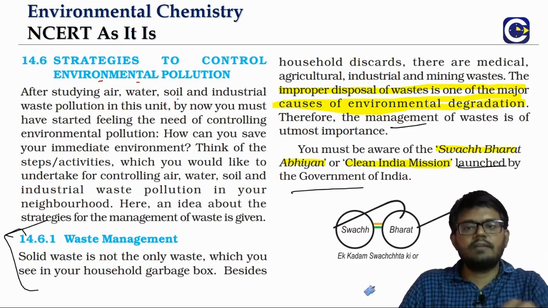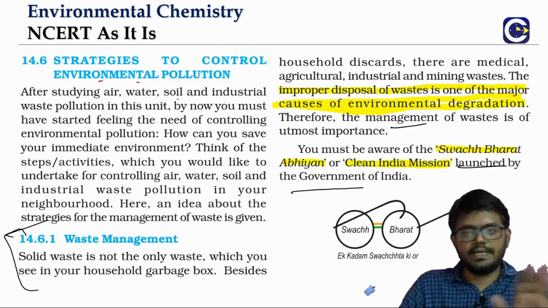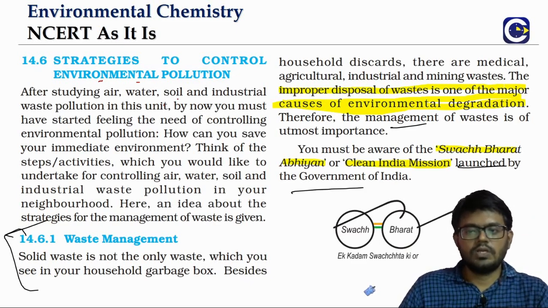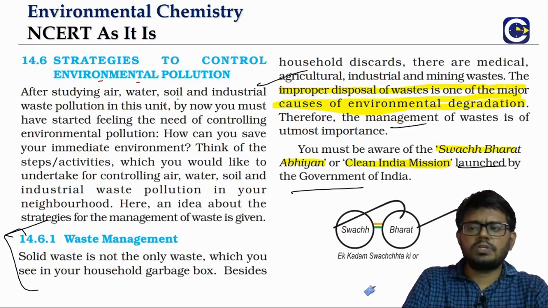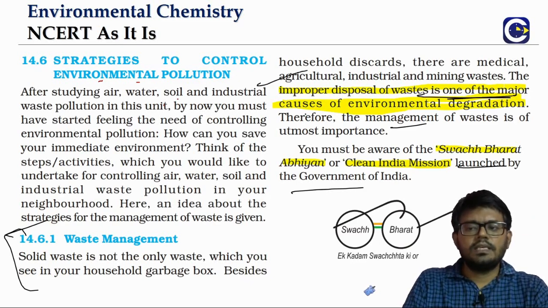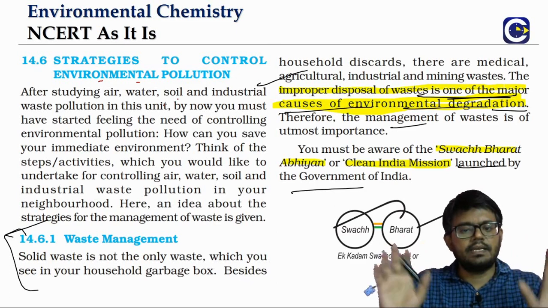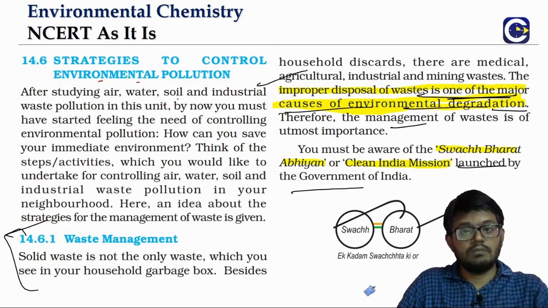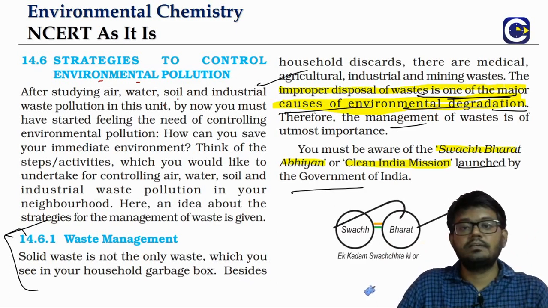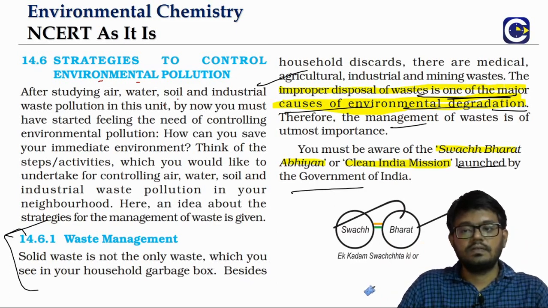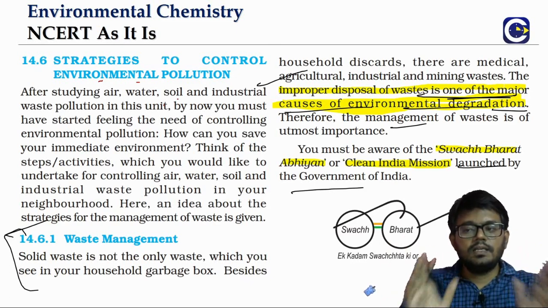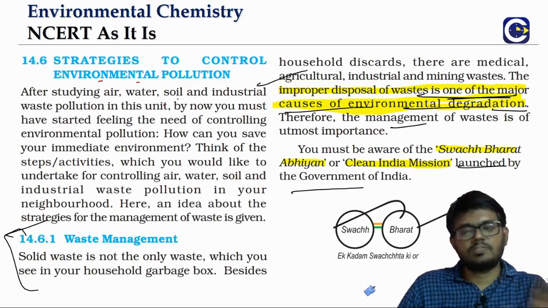So we have to have a different method for the disposal of the non-biodegradable. The improper disposal of waste is a major reason for environmental degradation. Like I said, if you have a non-biodegradable and we just throw it outside, a plastic cover, that will be there forever. So disposal is a very key aspect of waste management.